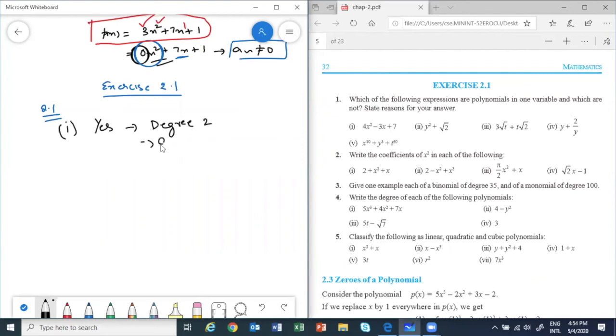So it is a quadratic polynomial. Why, state reason? Because exponents of variable are whole numbers.